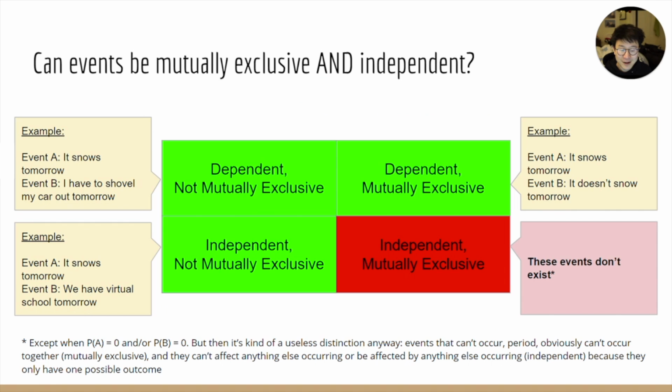So we can fill out this chart by saying that independent and mutually exclusive events can't exist unless P of A equals 0 or P of B equals 0 or both. But then it's not a really useful distinction anyway, because events that can't occur at all obviously can't occur together. So sure, they're mutually exclusive. And they can't affect anything else occurring or be affected by anything else occurring, since they only have one possible outcome. And so that makes them independent.